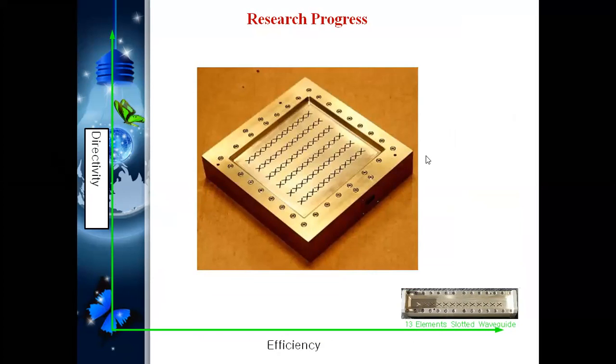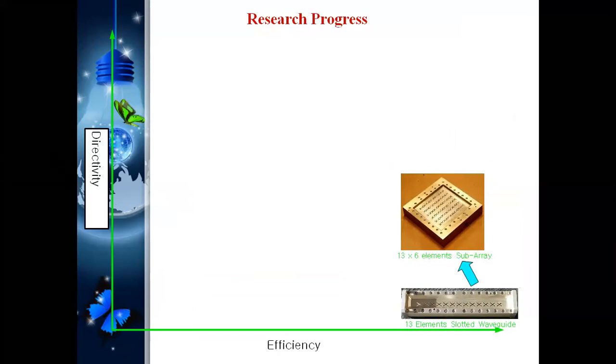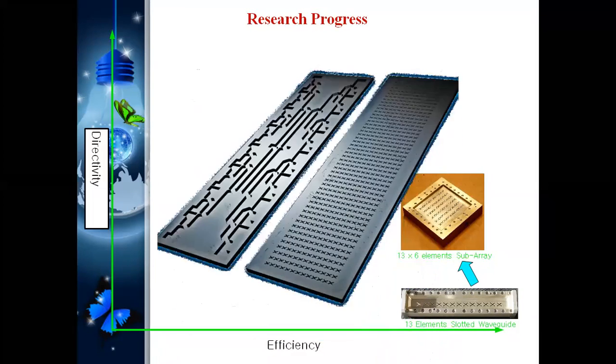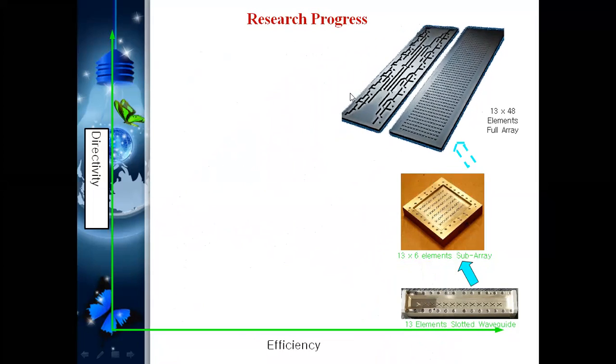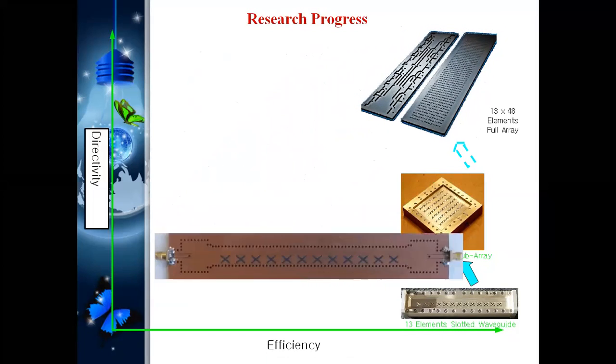This will be developed as 13 by 6 elements. This is a multiplication of this one. This is a single one, and this is multiplied as 6 elements. Now it gives a high directivity because the number of elements is increased, approximately 78 antenna elements are there. That's why directivity is increased. But again, if I increase this to 256, that is 13 by 48, high directivity is possible.